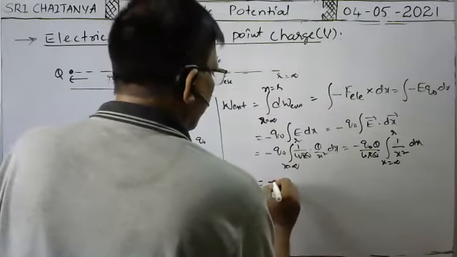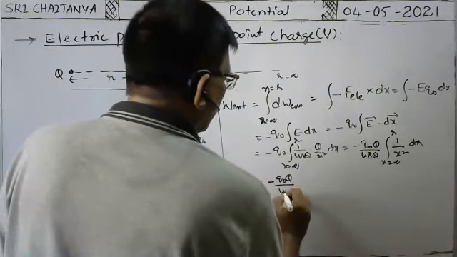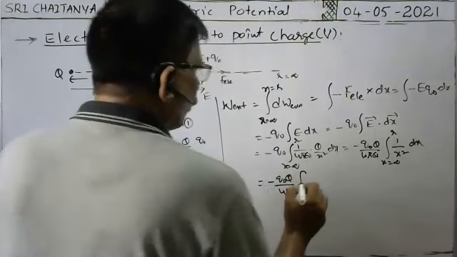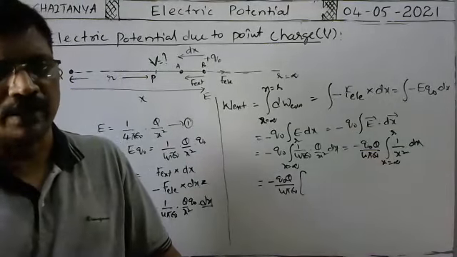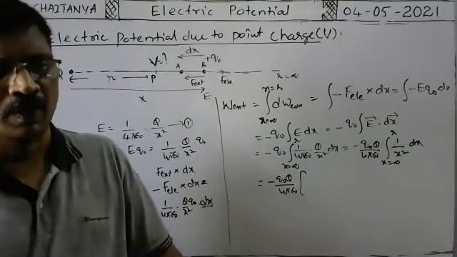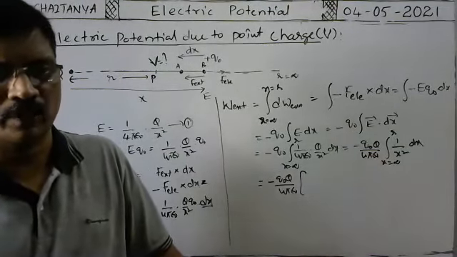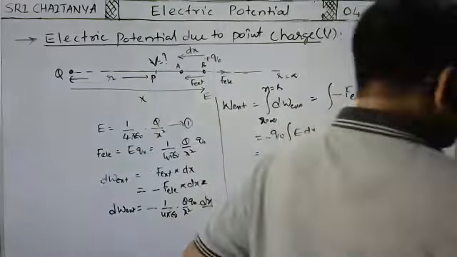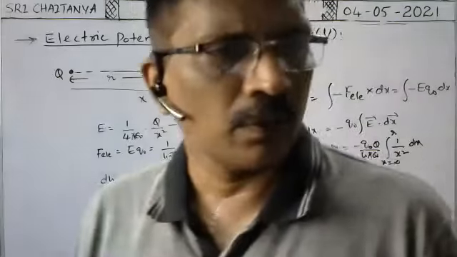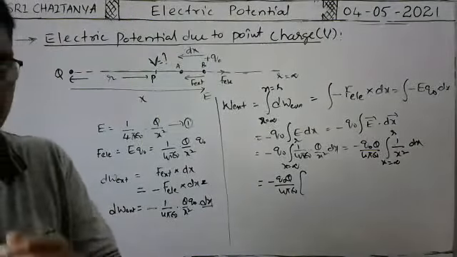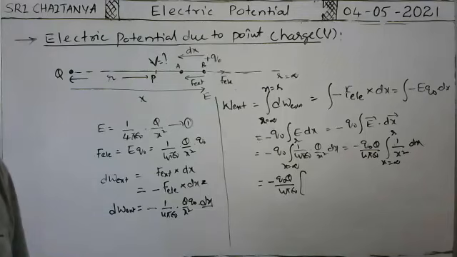So this is equal to minus q naught capital Q by 4 pi epsilon naught into, what is integral 1 by x square? What is integral 1 by x square? Tell me. What is integral 1 by x square? You respond.